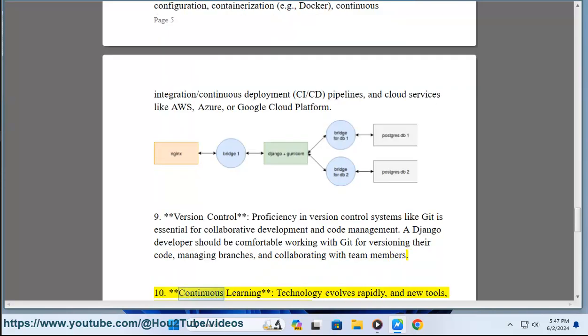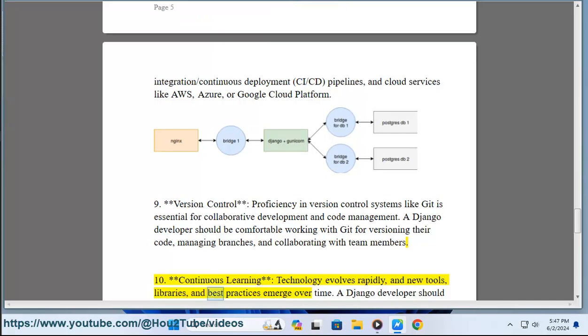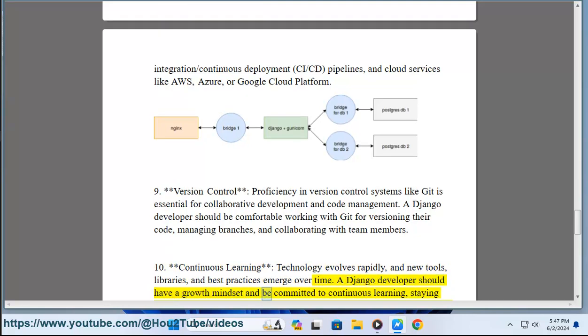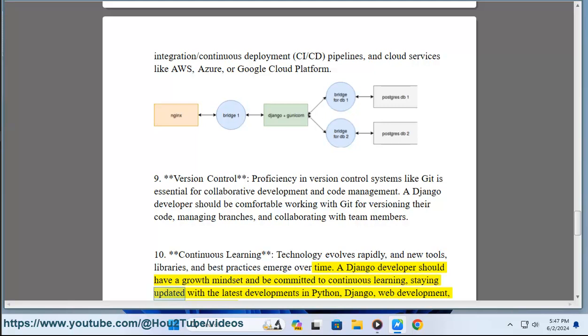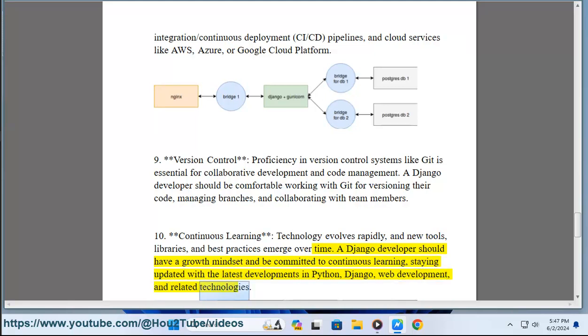10. Continuous learning. Technology evolves rapidly, and new tools, libraries, and best practices emerge over time. A Django developer should have a growth mindset and be committed to continuous learning, staying updated with the latest developments in Python, Django, web development, and related technologies.